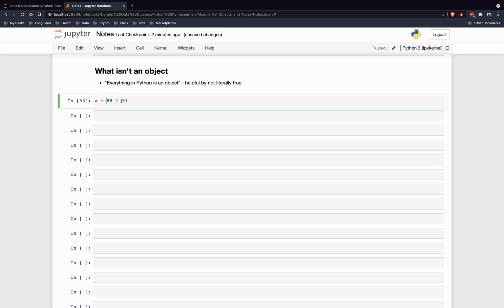If we had parentheses in here, so let's just say we wanted to do some subtraction first, the parentheses are not objects, but every value you see here is certainly an object, and then the variable name A will reference whatever value this is over here as well. So not everything is an object in Python, but essentially everything that is a value and can be assigned to a variable name is an object in Python.